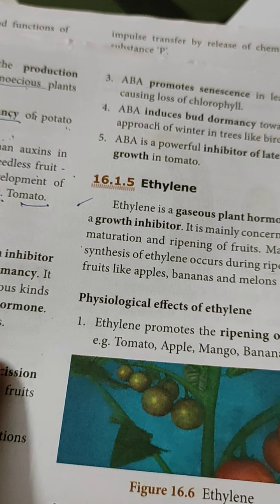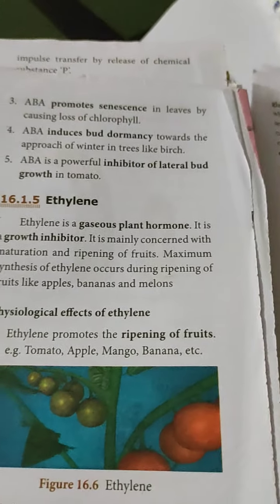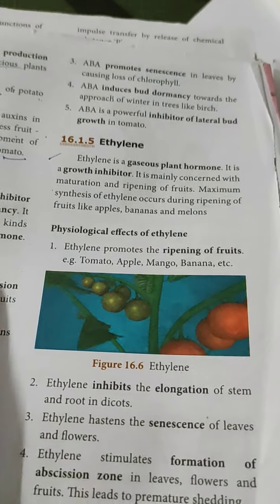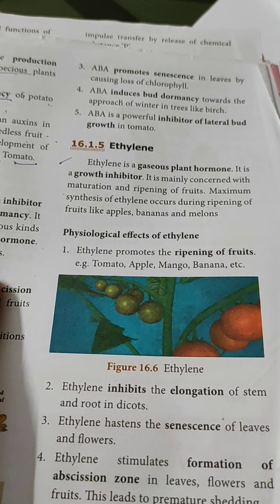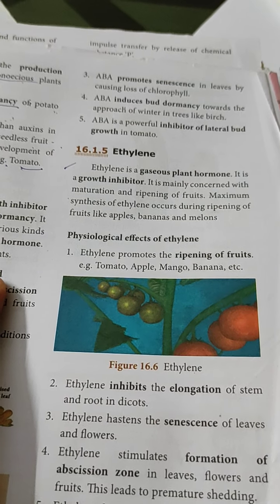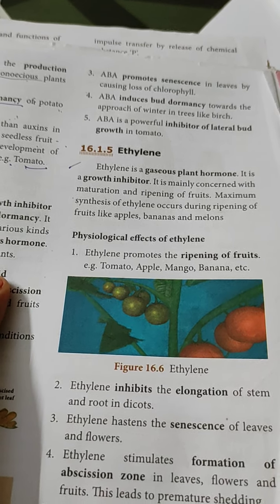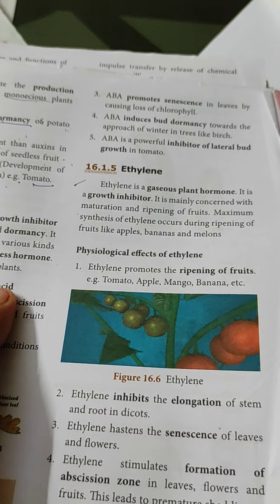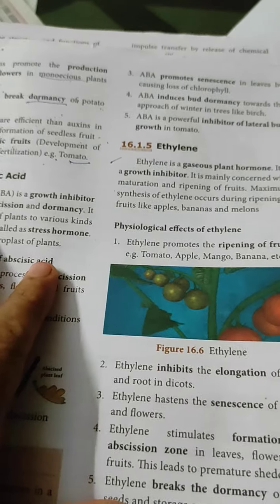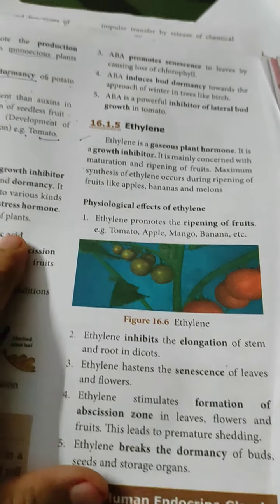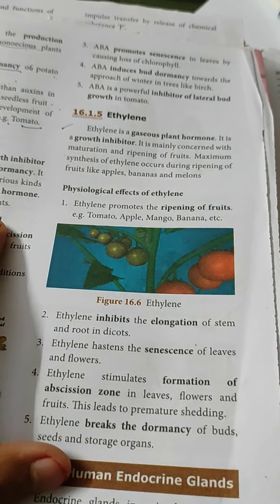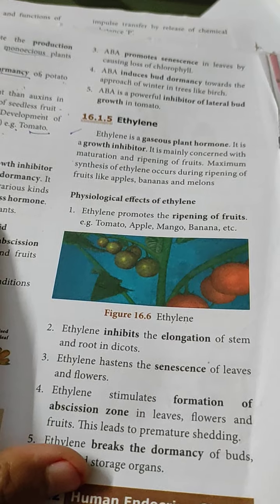In one word. Physiological functions. The first one: ethylene promotes ripening of fruits like tomato, apple, mango, banana, etc. Second, ethylene inhibits the elongation of the stem and root in dicots. Growth will be inhibited. Third one: ethylene hastens the senescence of leaves and flowers. Hastens means stimulates the senescence process. Fourth, ethylene stimulates formation of the abscission zone, which I told you about in leaves, flowers and fruits. This leads to premature shedding, that means senescence will be promoted.